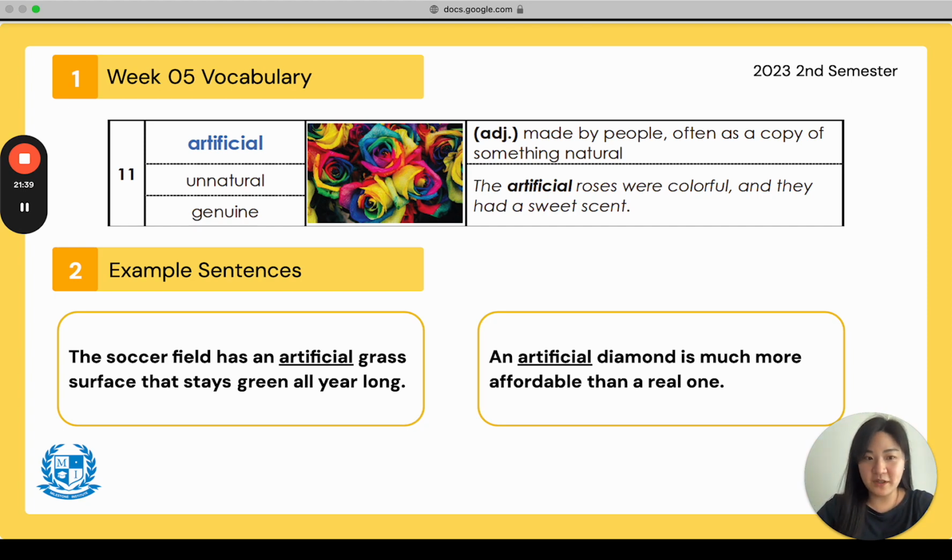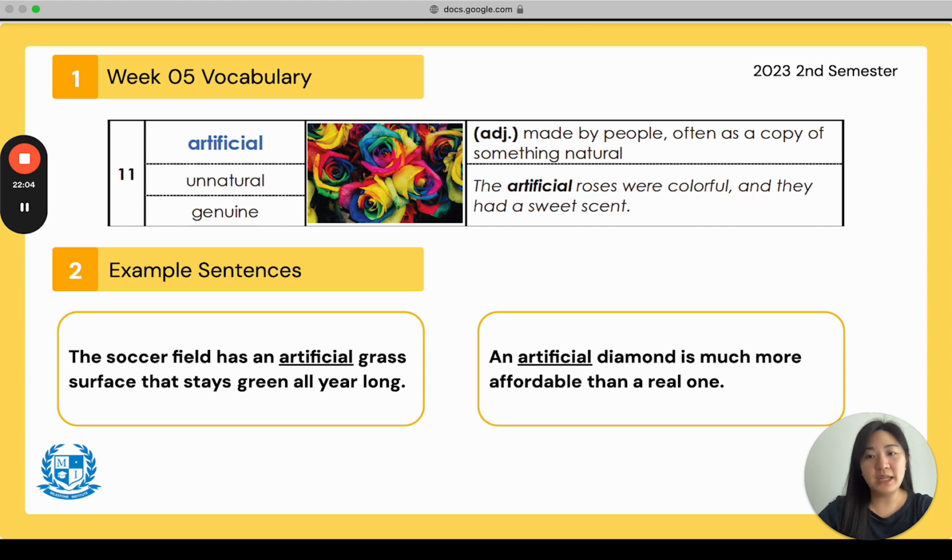I'm sure that you guys have all seen fake roses or fake flowers, right? Artificial means fake. They're not real. It's a copy of something that is real. Okay. Repeat after me. The artificial roses were colorful and they had a sweet scent. Good.